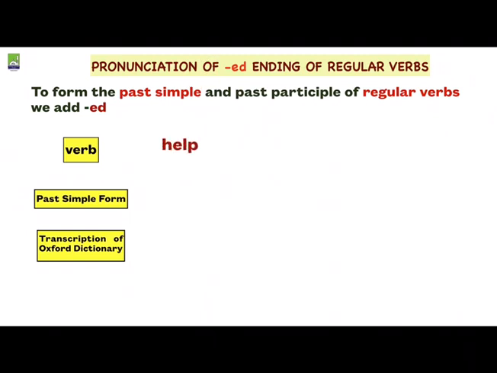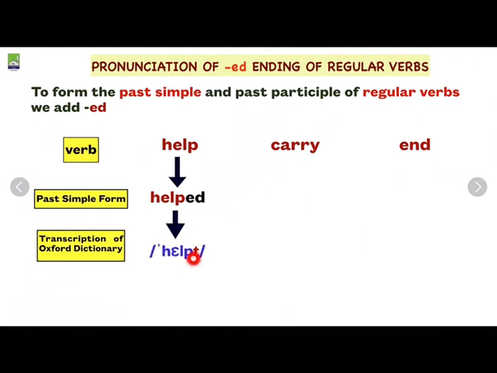How to say it? First, you have to search for the verb "help." Past form of help is helped. Can you listen? Helped. Transcription of the dictionary: the ending is t, helped. This is the end of t.